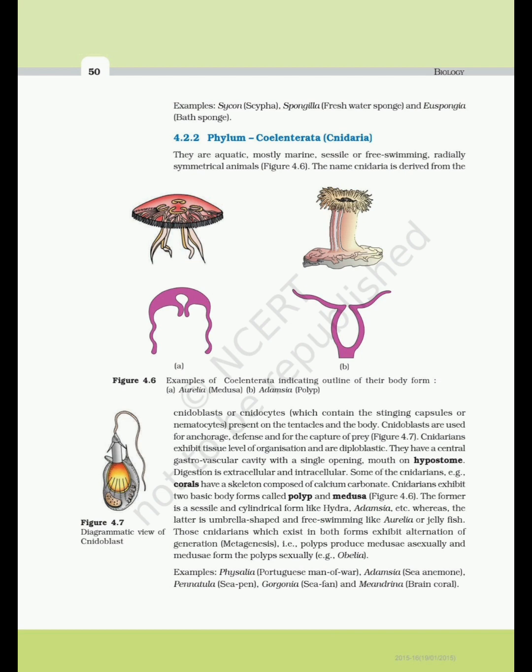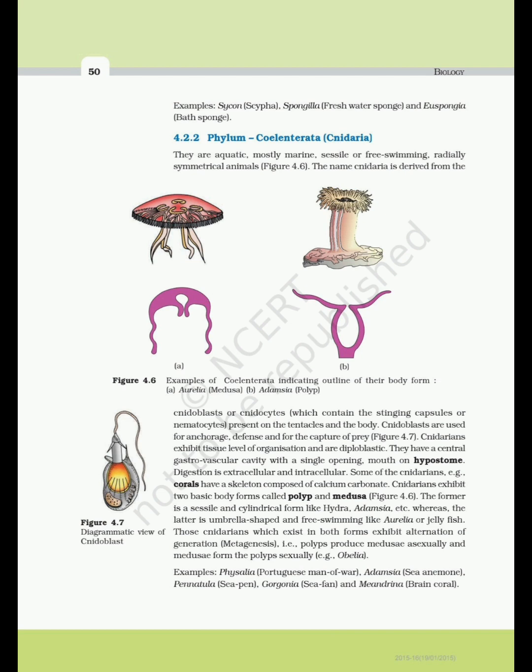Figure 4.7. Cnidarians exhibit tissue level of organization and are diploblastic. They have a central gastrovascular cavity with a single opening, the mouth on hypostome. Digestion is extracellular and intracellular. Some of the cnidarians, e.g., corals, have a skeleton composed of calcium carbonate.